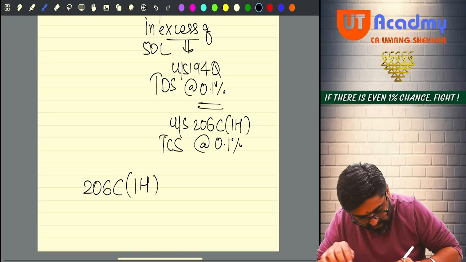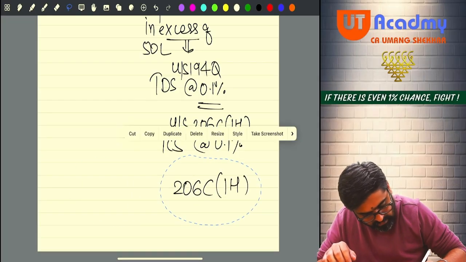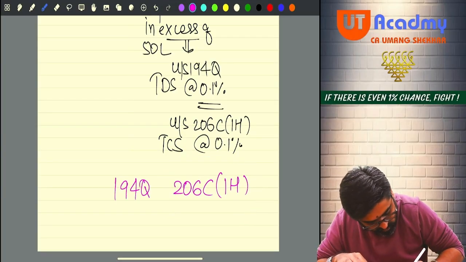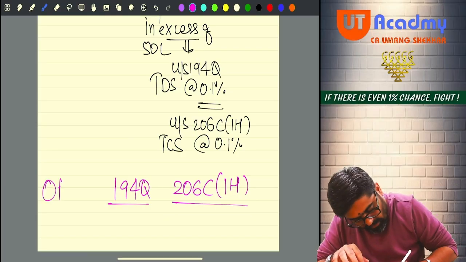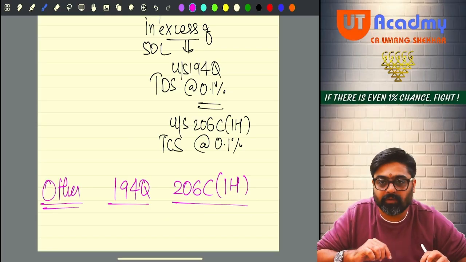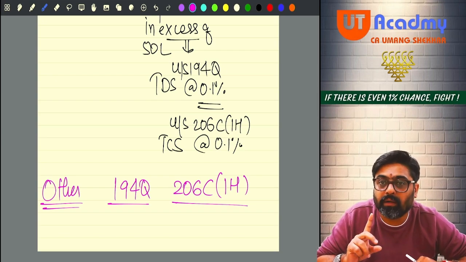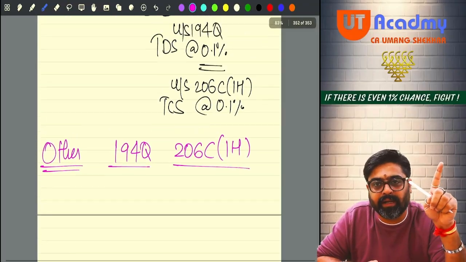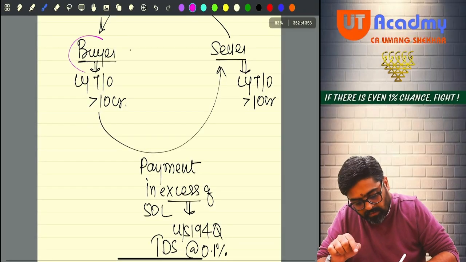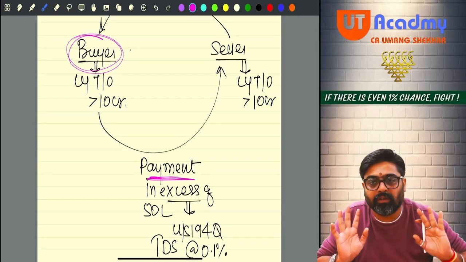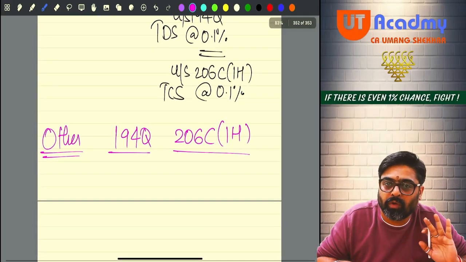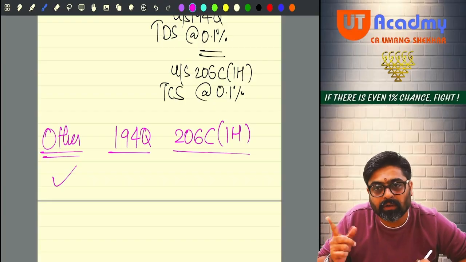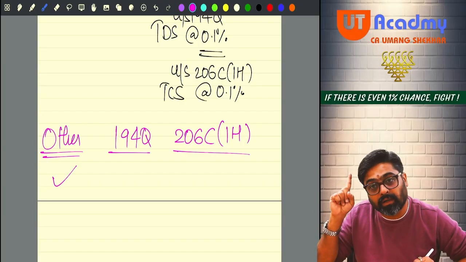206C 1H. I am writing this and I am writing this also, 194Q. Okay, and I am writing other TDS provisions. See, now you will see the priority. If as per the other TDS provisions, not as per 194Q, the buyer is required to deduct TDS, then the buyer will deduct the TDS as per the other specific provision.